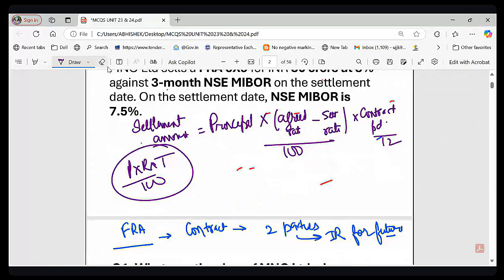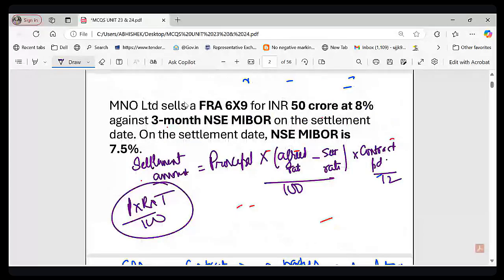First of all, you must understand the meaning of this 6 into 9. For how much period was this agreement? It was for 3 months, right? So the contract period is 3 months. Now what is the principal amount? The principal amount is 50 crore, right?